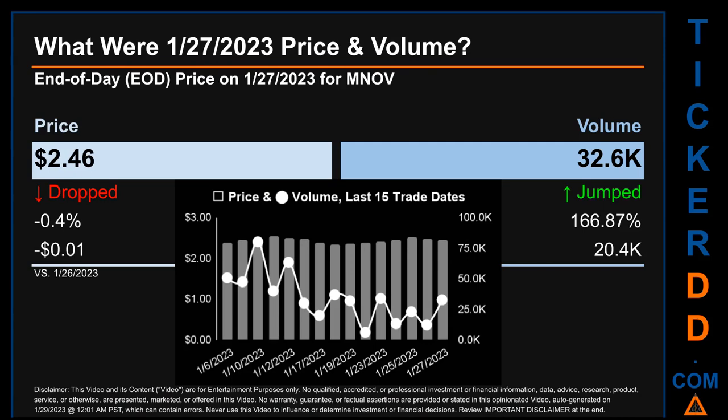The graph shows price and volume for the last 15 trade dates. Across a range of 21 cents, the max and minimum end-of-day price were respectively 2.54 and 2.33. Volume saw a range of 74,000, from a day low of 6.1 thousand to a day high of 80.1 thousand.